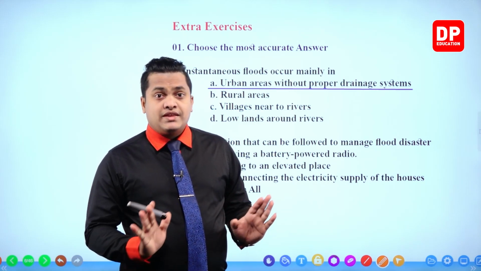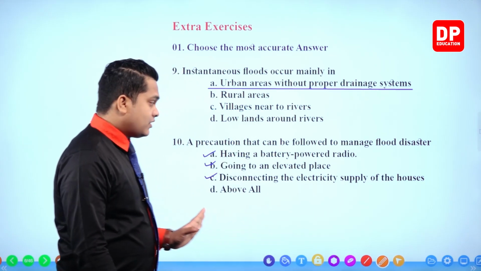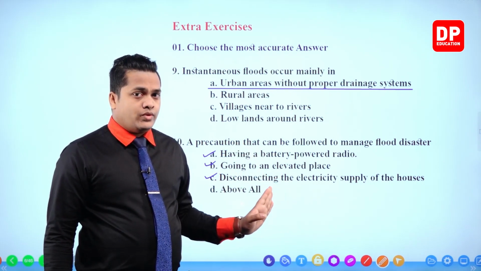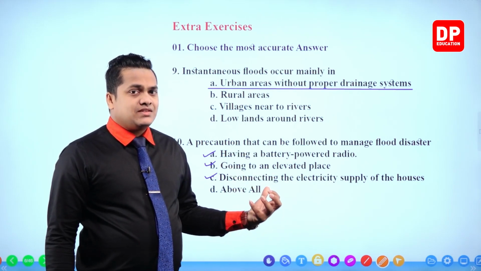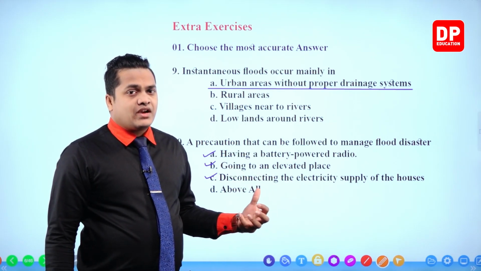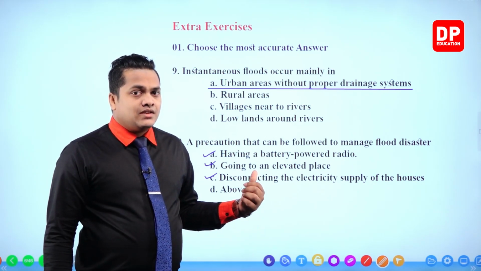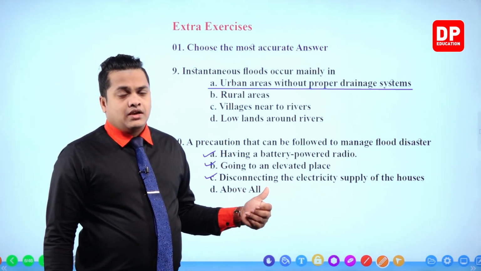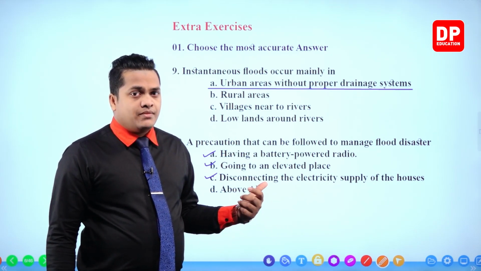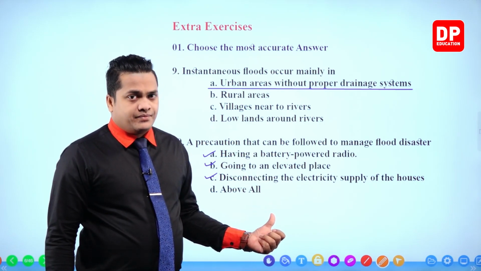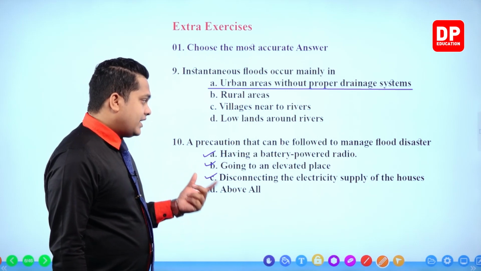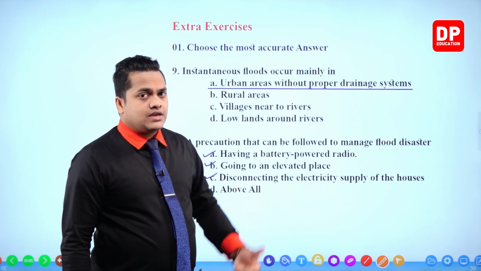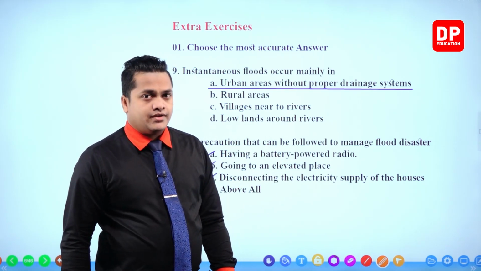Okay, but however, there is a risk. There is a higher risk of getting electrocuted because of the flood situation, because sometimes these electrical ways will be covered with water. In that case, water will conduct electricity, so there can be issues or accidents related to electricity. So disconnecting the electrical supply to houses is also a good option to manage the disaster caused by the flood.